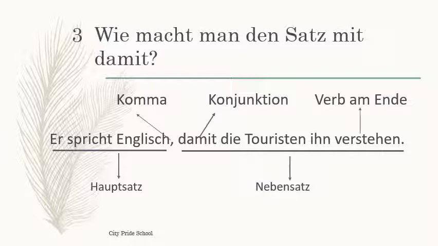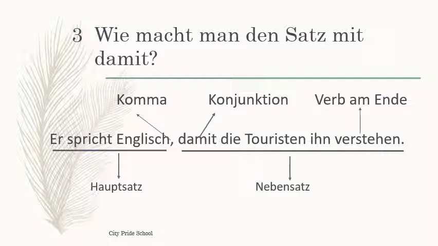Then after the comma the conjunction damit comes. And damit is used similar to weil, because in damit the second position verb goes to the end of the sentence in the conjugated form. Don't change the verb pattern. Pick up the conjugated verb as it is, from the second position, and keep the verb am Ende.